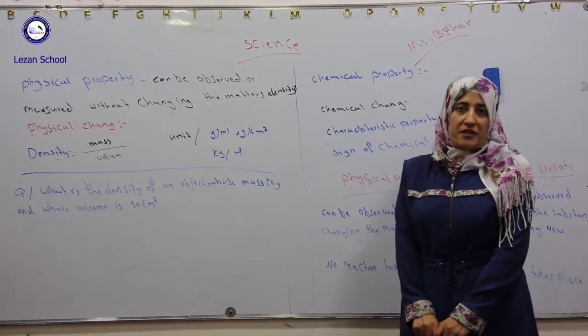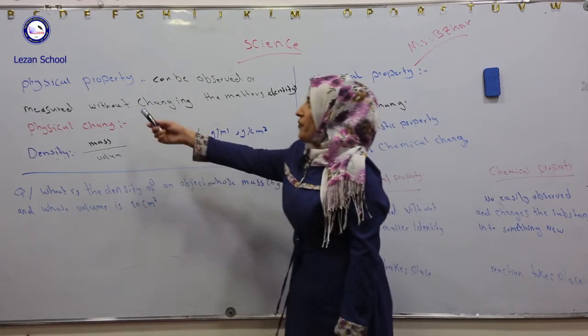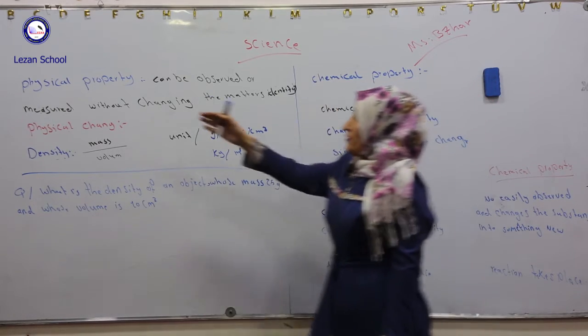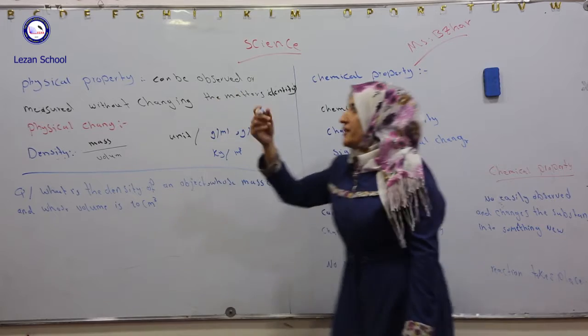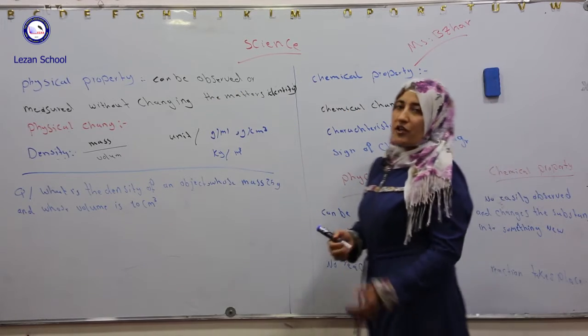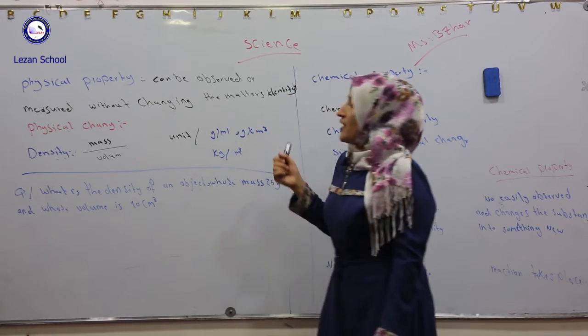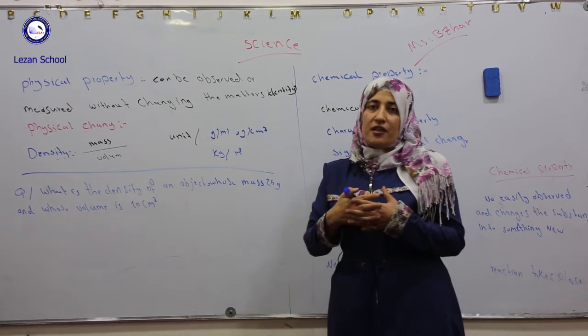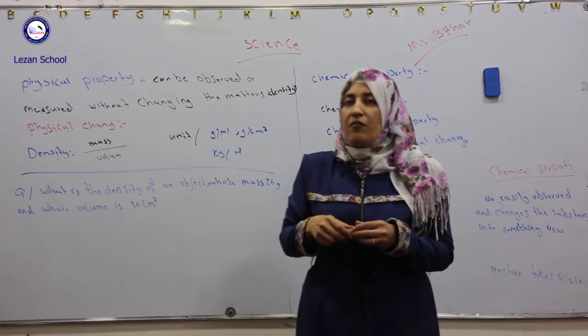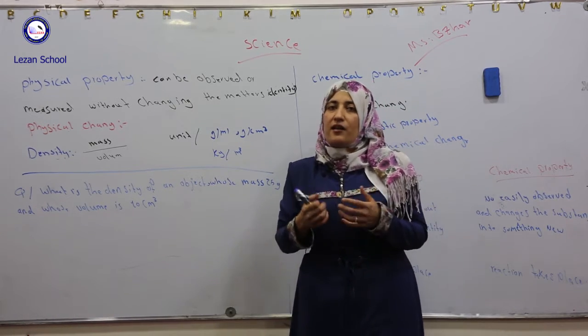Today I'm going to explain physical property and chemical property. What does physical property mean? A physical property can be observed or measured without changing the matter's identity. For example, a physical property like color.